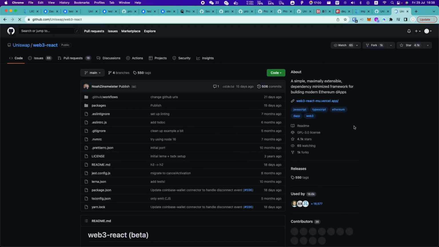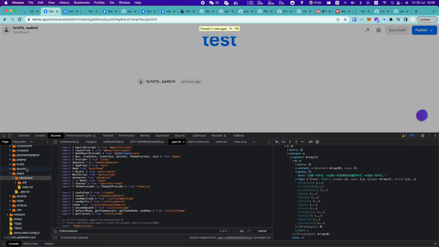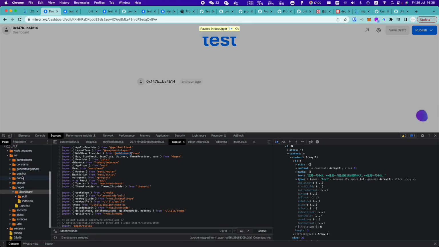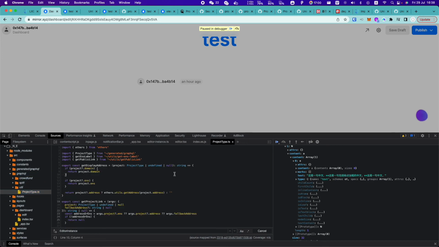Web3 React libraries are using the GPL open source license, which means theoretically you guys need to open source your front-end code due to the definition of the GPL open source license. So you guys probably need to think about replacing it with others or open sourcing your front-end code maybe. I'm not sure, just advice.